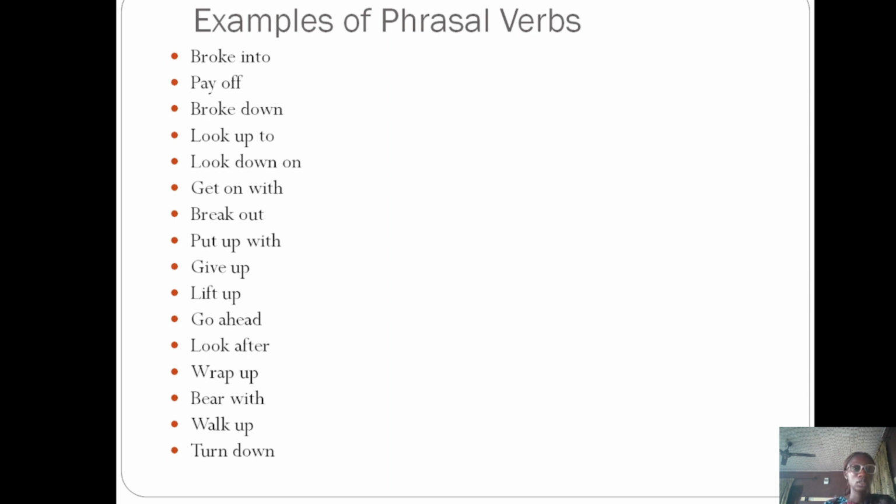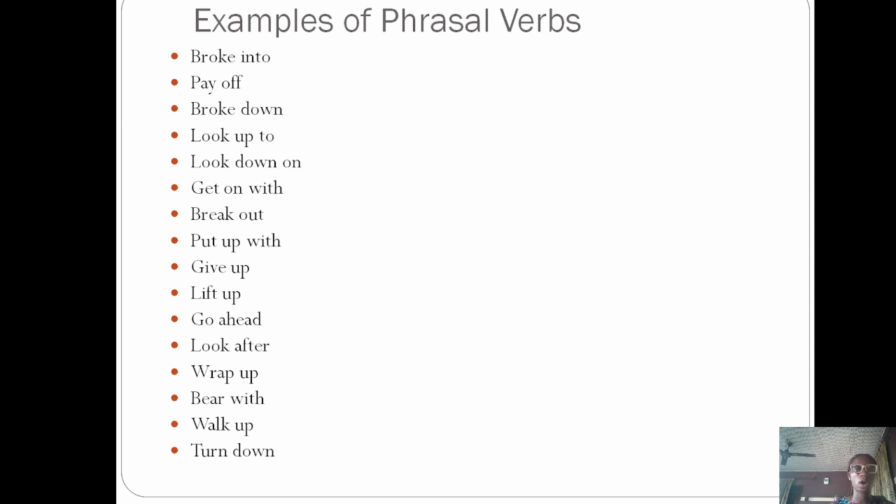To break out, to arise suddenly. To put up with. When you say you're putting up with someone or something, that means you're enduring. To give up is to get tired, to not want to continue, to end a thing. To lift up. We have go ahead. We have look after. That means to take care. Wrap up. We have bear with. That means be patient. We have walk up, to approach. And we have turn down, to reject.